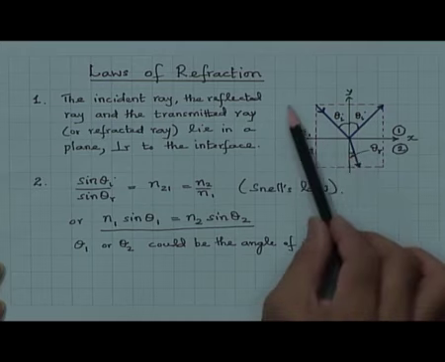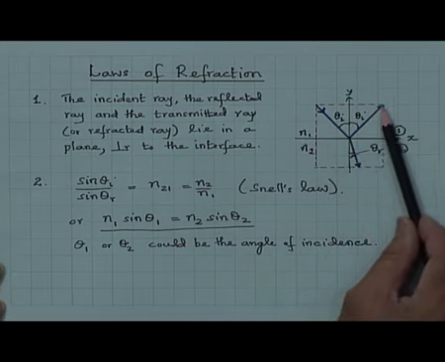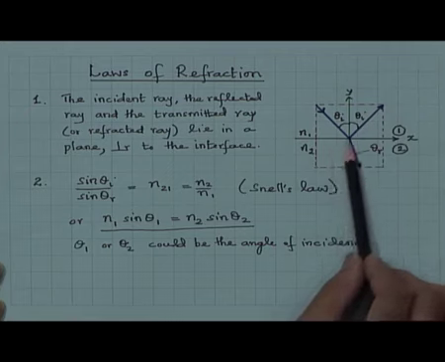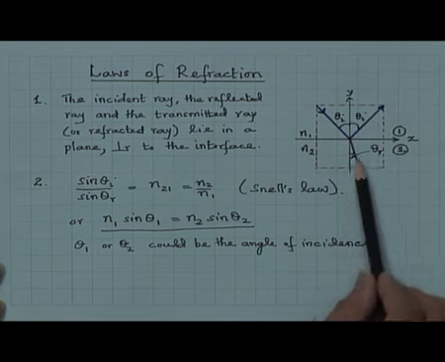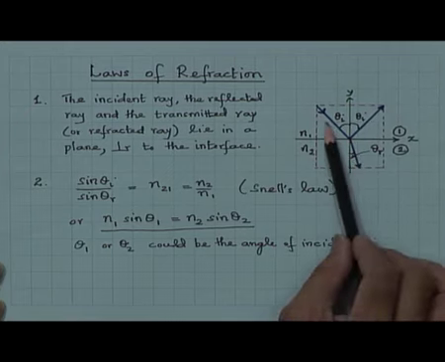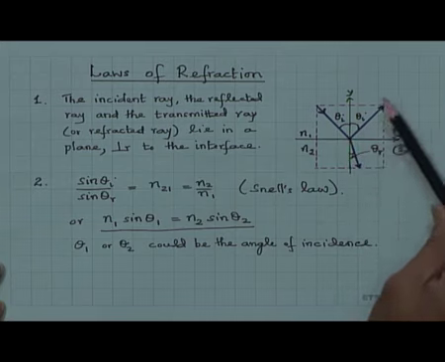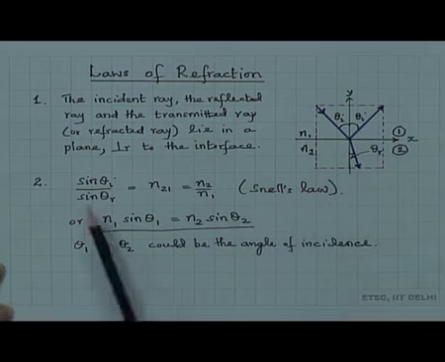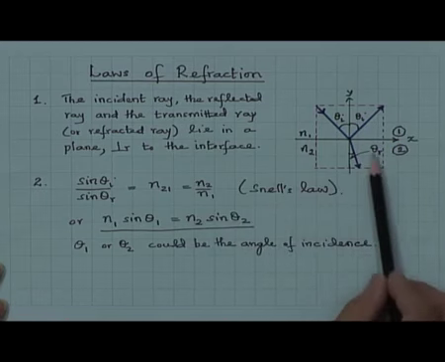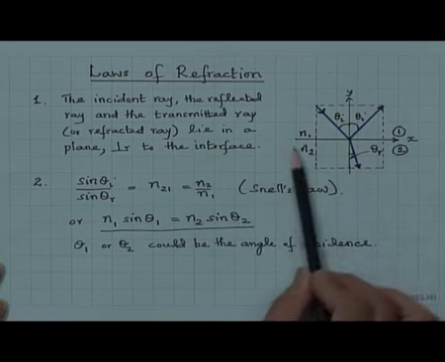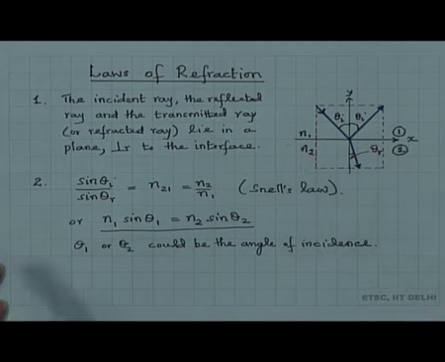We can see here this is the incident ray, there is a reflected ray and there is a refracted or transmitted ray, because the energy is partially transmitted into the medium and partially reflected from here, and therefore all of them lie in one plane perpendicular to the interface.